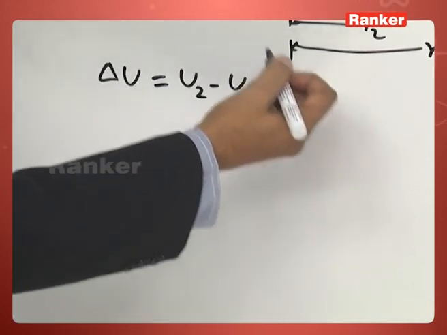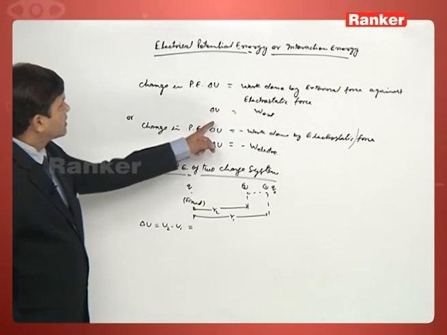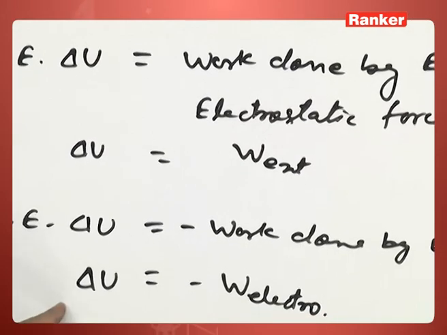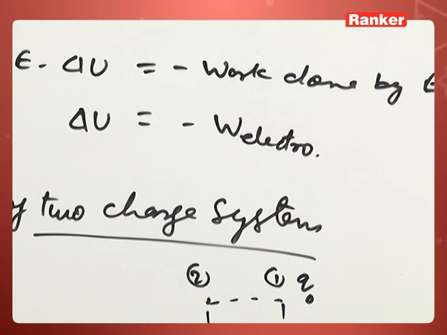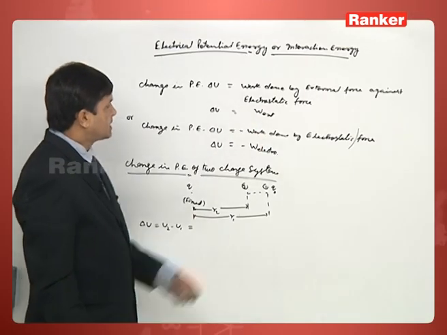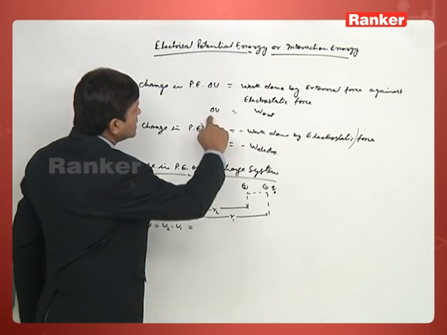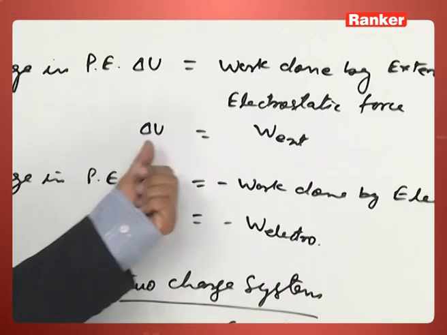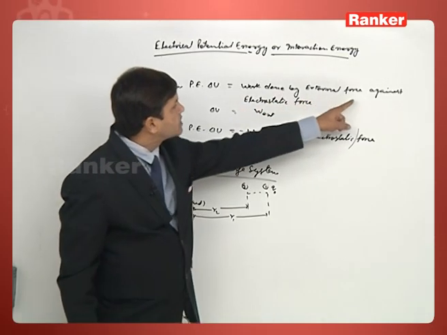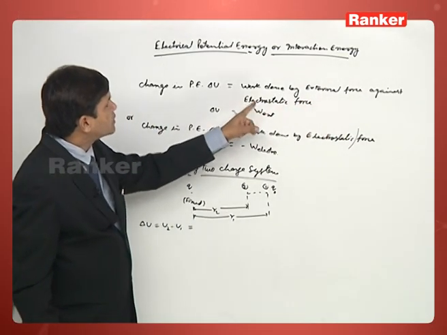This is equal to the work done by external force, or we can say the negative of the work done by electrostatic force. So see how to calculate here. If we are using the change in potential energy as work done by external force, that is work done by external force against electrostatic force.